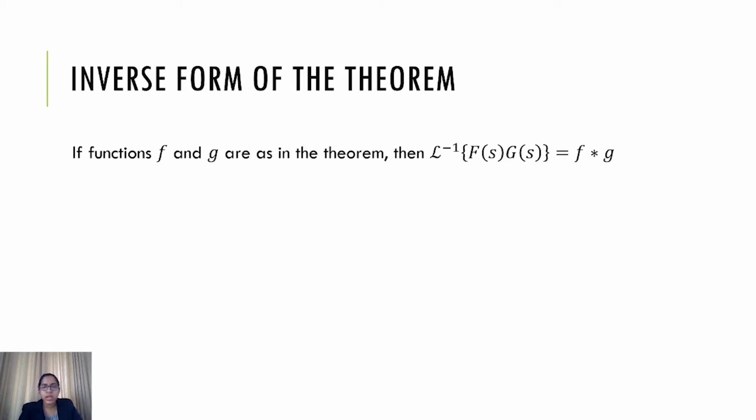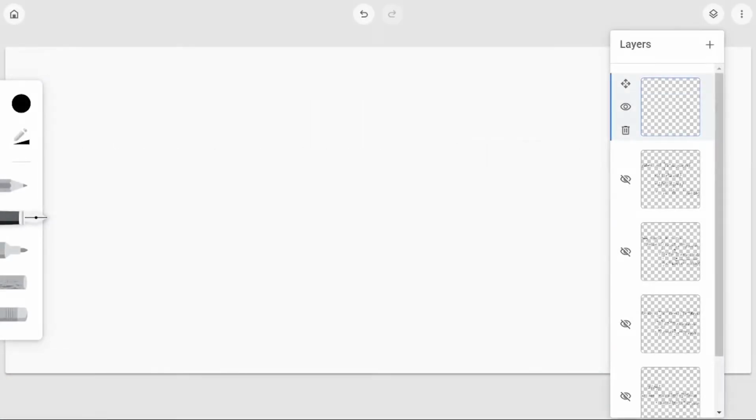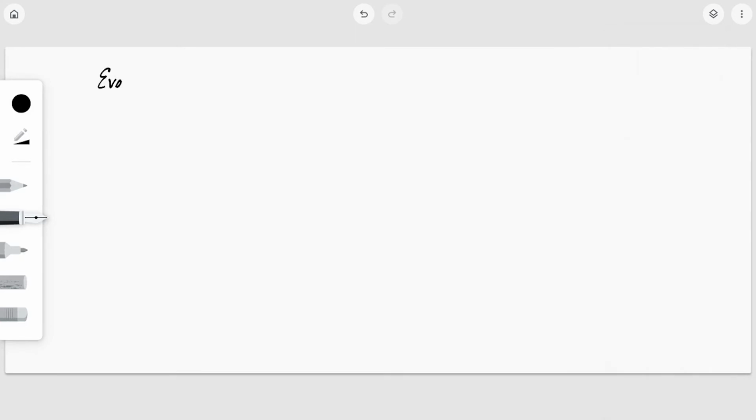So we'll just see one example related to the same, that is how to find the inverse Laplace transform of convolution functions. So we are asked to evaluate L inverse of 1 by (s square plus k square) whole square. Okay, this is like a general thing.